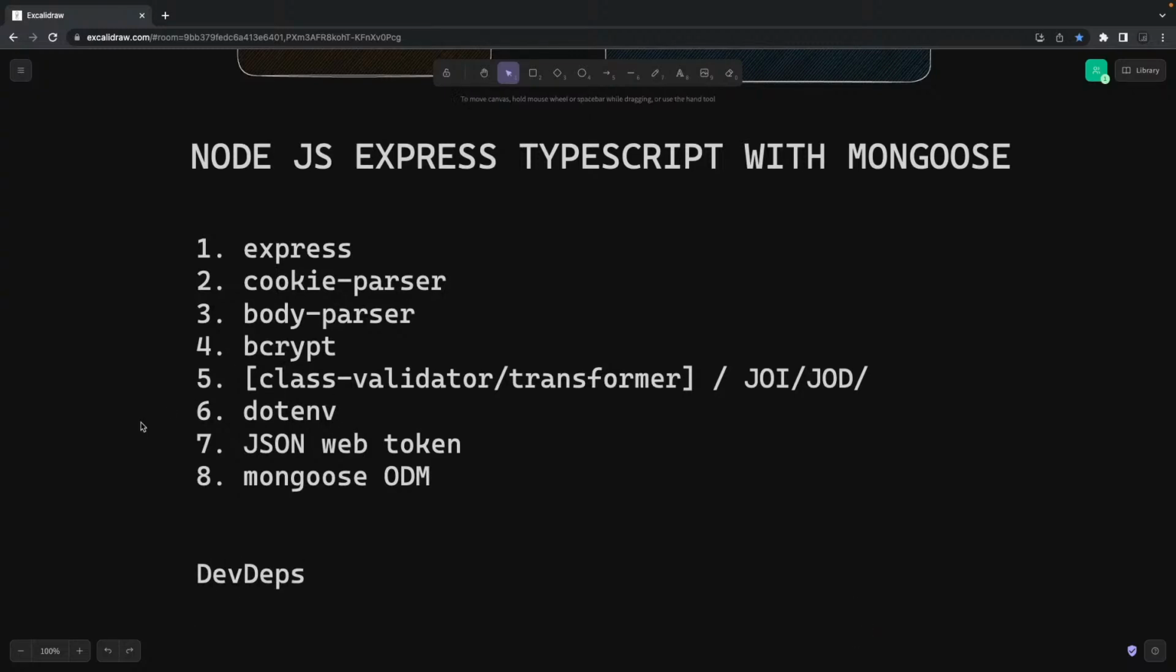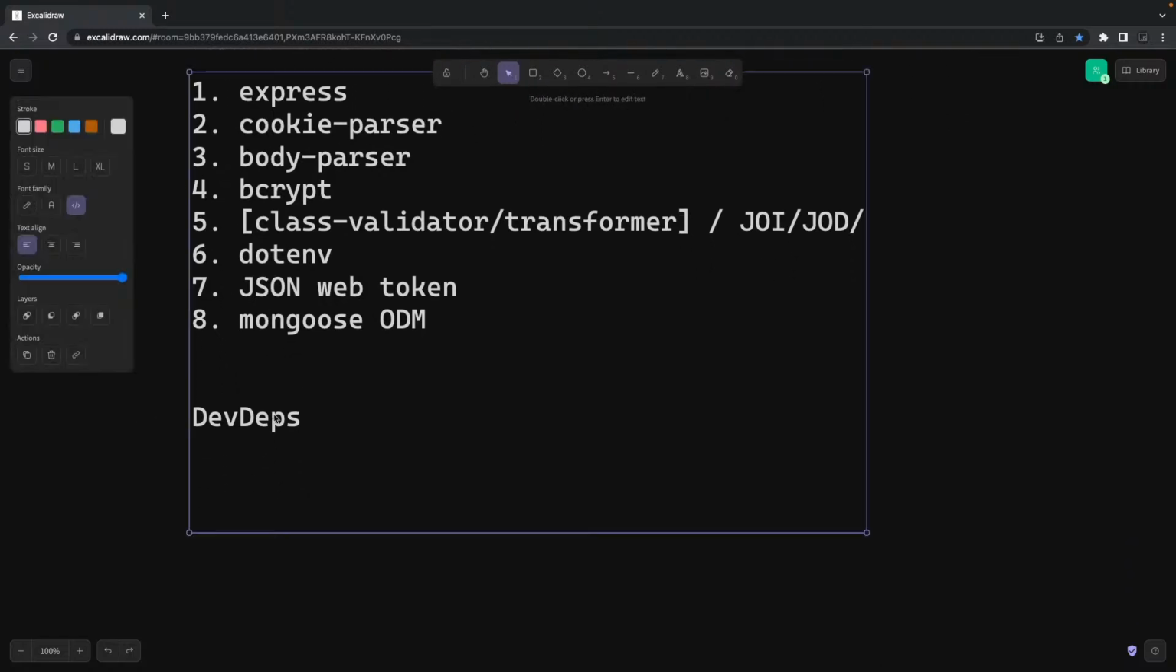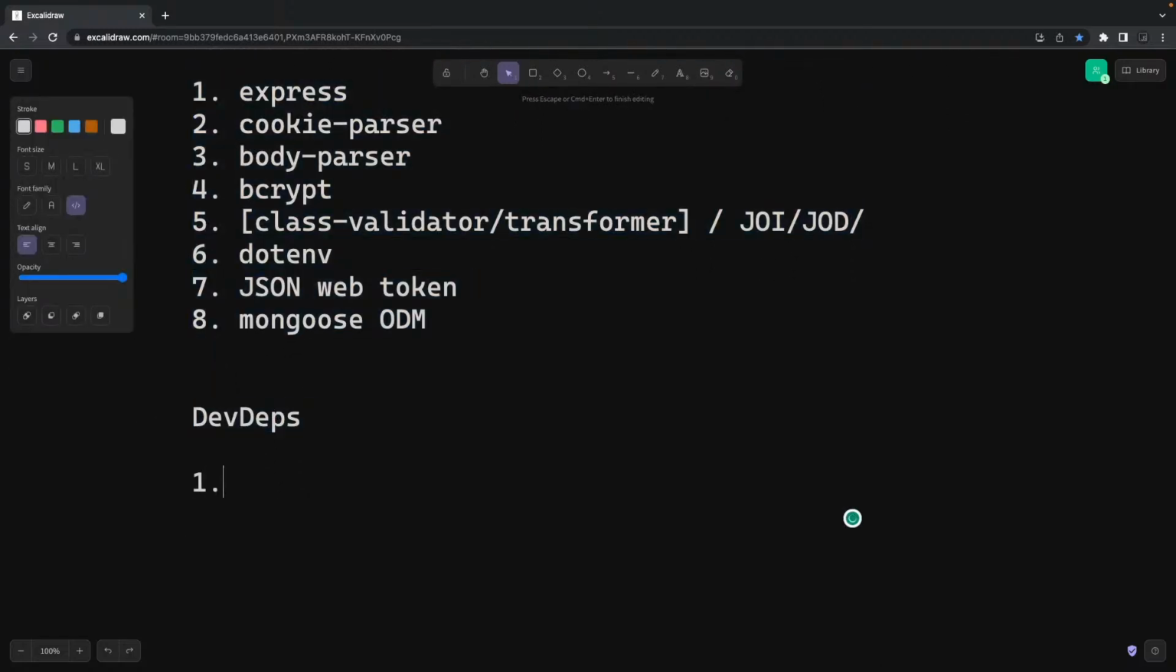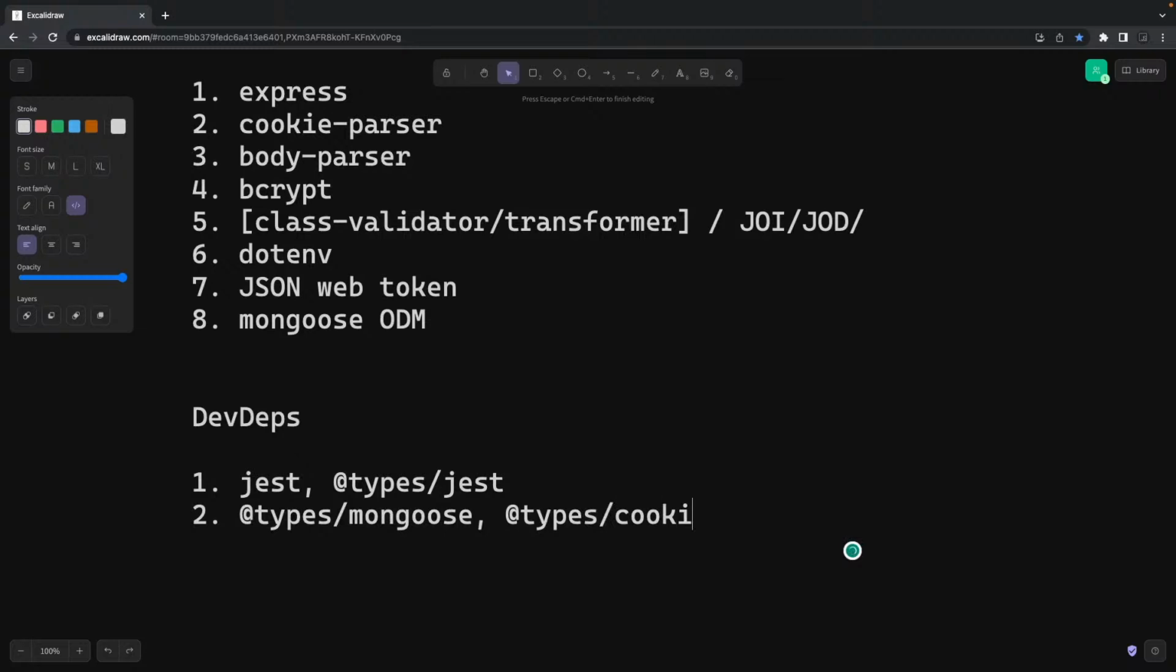Dev dependencies can be many. Primarily, whatever dev dependencies we are going to have in our project, we will try to document them. First of all, we are going to use Jest and types Jest, because we also need Jest typing. We are using TypeScript, and then Husky to create simple hooks. We already have that in the monorepo at the root, so we don't need to use it. So I will just add what all types we need. So we need mongoose, we need types cookie parser, I think that is a type, and then types Jest, types Express.